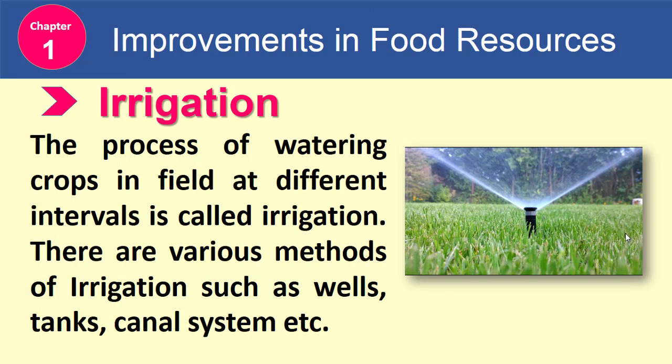Next is irrigation. What is irrigation? The process of watering crops in the field at different intervals is termed as irrigation. There are various methods of irrigation such as wells, tanks, canal system, sprinkler system, etc.